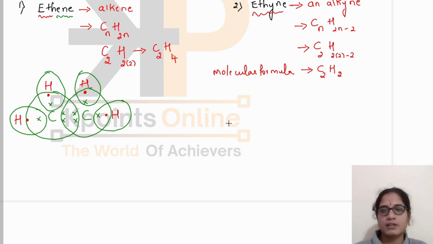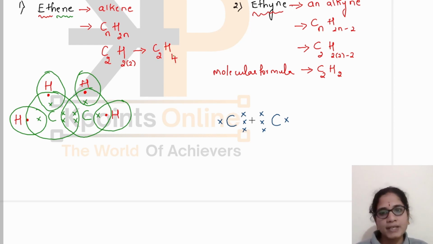Here there are 2 carbon atoms, so I will write 2 carbon atoms here. And also I know that there is a triple bond between these carbon atoms. Now I need to write the valence electrons here. I will write 1 valence electron here and 3 valence electrons here. Why? Because I know there is a sharing of 3 pairs of electrons. For this carbon also, I will write 3 valence electrons on this side only and the remaining 1 electron here. Each carbon should get 4 valence electrons.